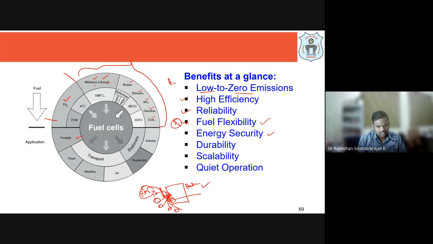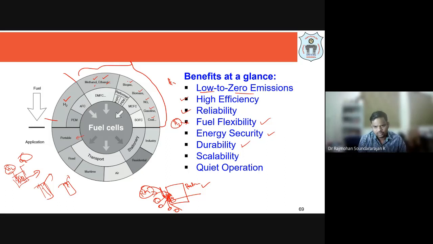From the safety point of view, we also have durability, a long life, because when you buy a battery, once the battery charge is gone, you throw it out. Even for our TV remotes, we have to replace the battery after a certain time, right? Laptops, we replace batteries; mobiles, we replace batteries. Whereas in a fuel cell, as long as you are supplying hydrogen and oxygen, that cell will be working. The only thing is that other internal maintenance has to be done, either the membrane, anode, cathode or electrolyte may be changed, but the system will keep working, as long as we are supplying the fuel and the oxidant.